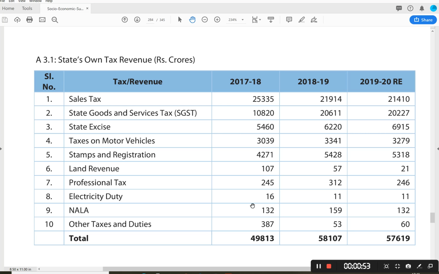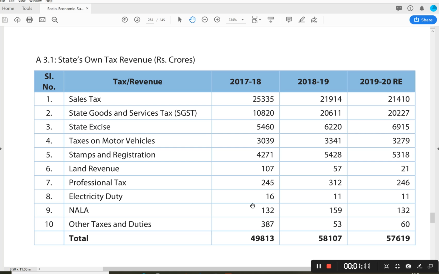So as a prospective Group 1 officer, you must be aware and you must be curious to know what the revenue base of the state is, where this revenue is coming from. So let's get started. Let's begin our discussion with the own tax revenue.